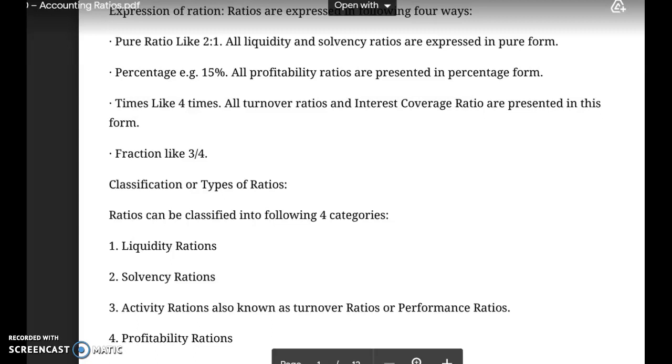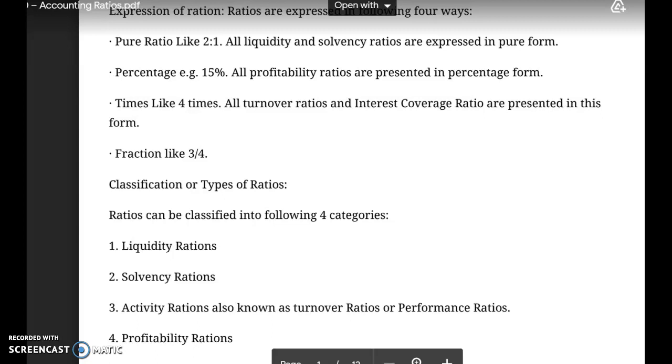The second way in which the ratio can be expressed is called the percentage form. That means the ratios can be written in terms of percentage, 22%, 15%, 18%, 30%, like that. The third way is in terms of times, like 8 times, 4 times, 3.5 times, 10 times, 20 times. And the last way is called fraction, that is 1:4, 3:5, 7:5, like that.